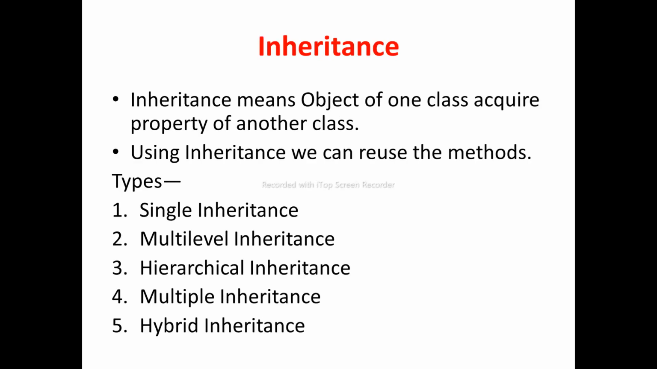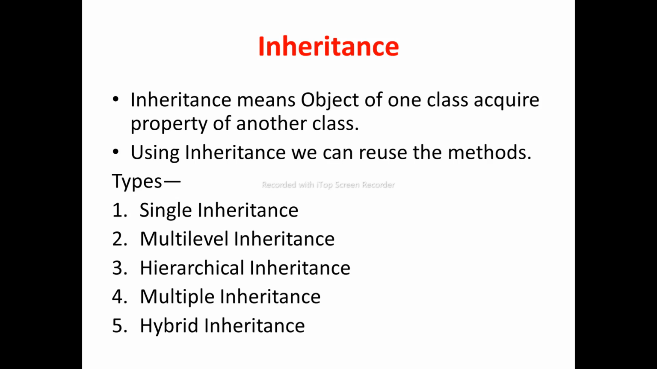Next is inheritance. Inheritance means an object of one class acquires the properties of another class. Using inheritance, we can reuse the methods. These are the five types of inheritance. First one is single inheritance. Single inheritance means a class inherits another class.